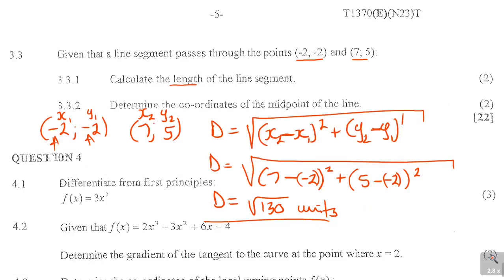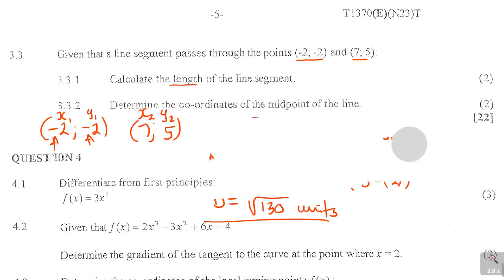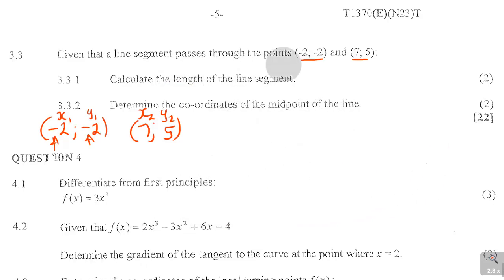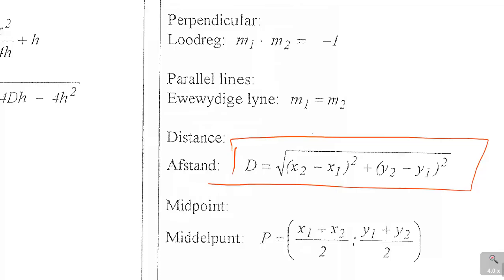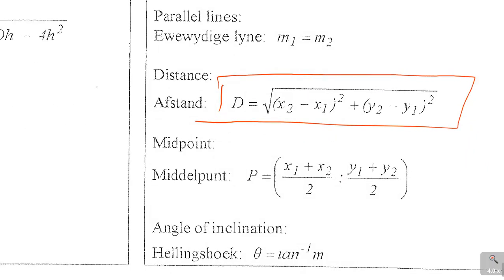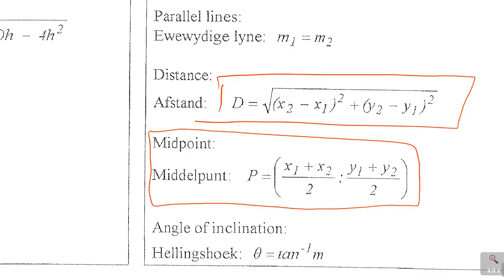Actually, let me just do this. I'm looking at the second question. It's something similar again. They are saying here 3.2, determine the coordinates of the midpoint. So I'm still using my points, but now if I go back to my formula here, you see midpoint in here. This is the midpoint. So p is x1 plus x2 over 2, y1 plus y2 over 2. That is the midpoint there.